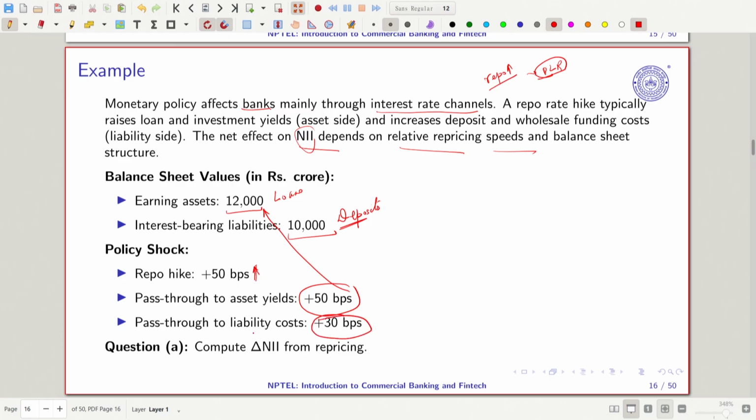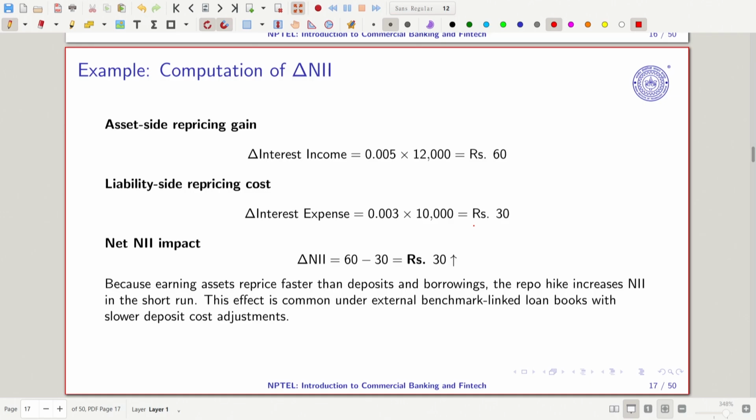Suppose you have borrowed 5 lakh rupees at 10%, immediately they will say that it is now 10.50%. But if you are keeping money at 5%, ideally it should be 5.5%, but they will give you just 5.3%. So 0.2% they are keeping for themselves.